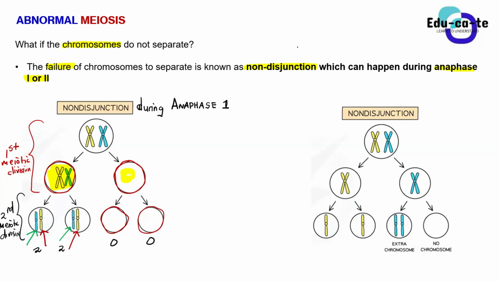Okay, yes, Yangoba. So you are trying to tell us that when the spindle fibers are trying to pull the chromosomes to separate them, the centromere tightens? Yeah, it can happen that the centromere tightens in such a way that the spindle fibers will not be able to pull, or it can happen that the spindle fibers did not attach correctly.